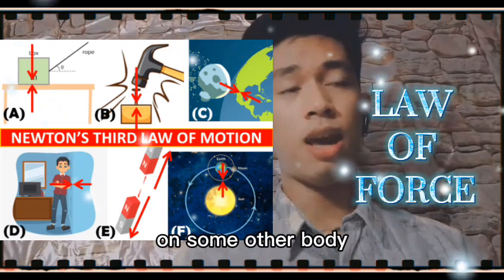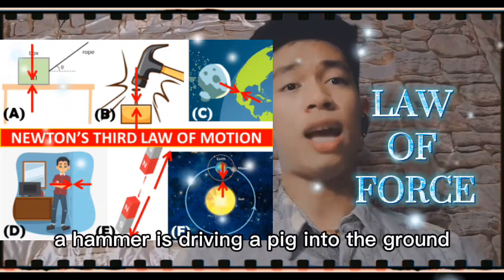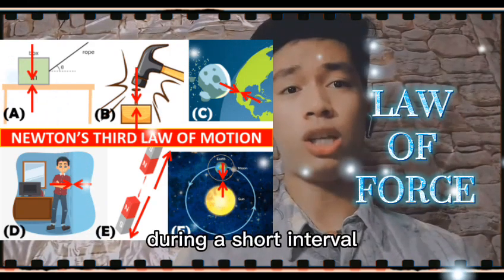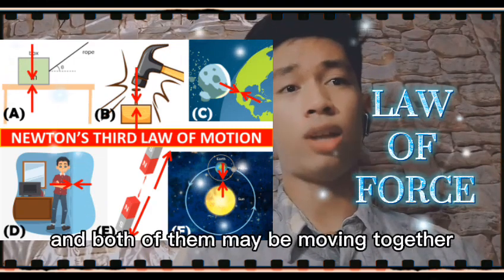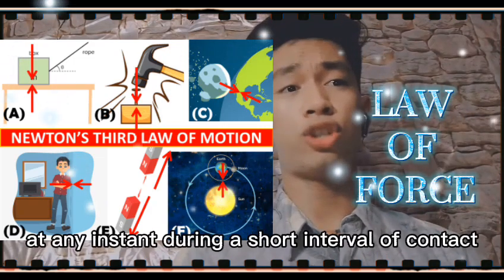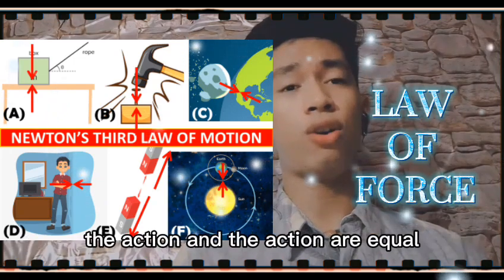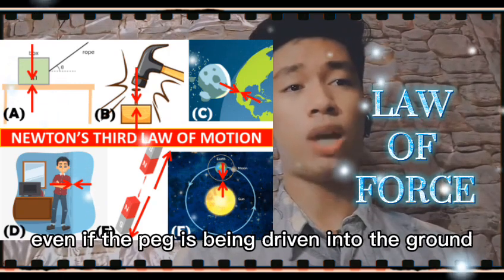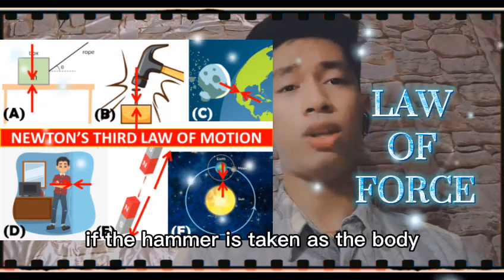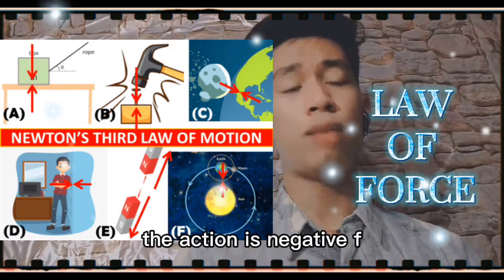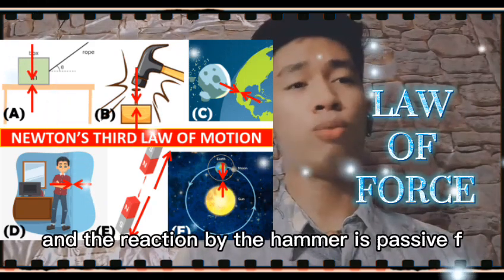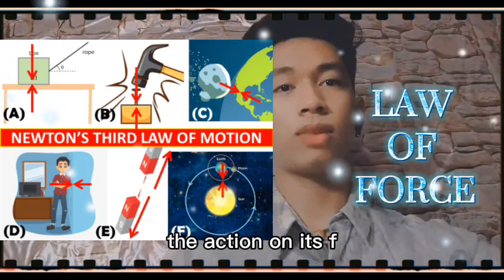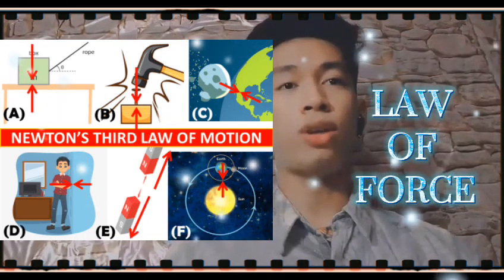The action is the force on the body under consideration, while the reaction is the force by the body on some other body. In figure B, a hammer is driving a peg into the ground. The two bodies are in contact only during a short interval, and both of them may be moving together. At any instant during a short interval of contact, the action and reaction are equal, even if the peg is being driven into the ground. If the hammer is taken as the body, the action is negative F, and the reaction by the hammer is positive F. On the other hand, if the peg is taken as the body, the action on it is F and the reaction by it is negative F.